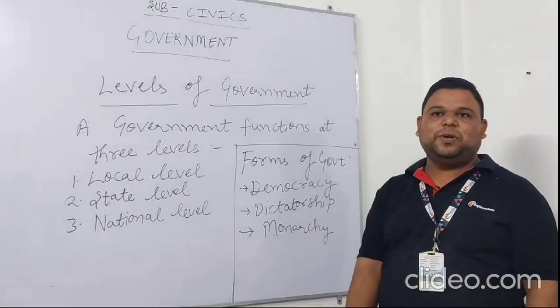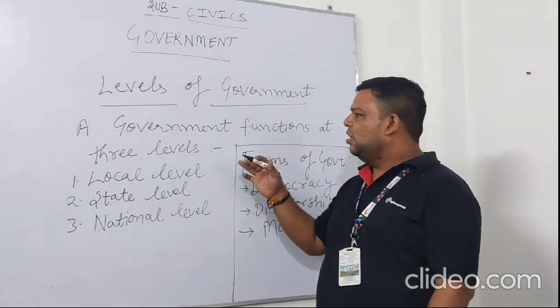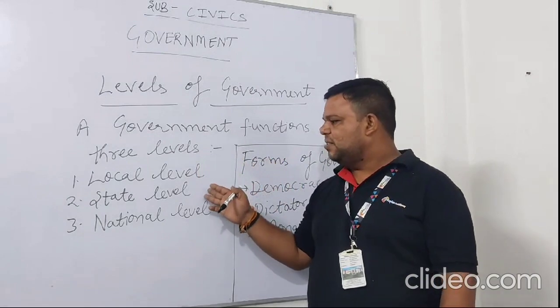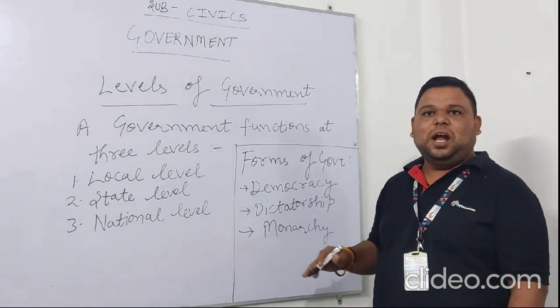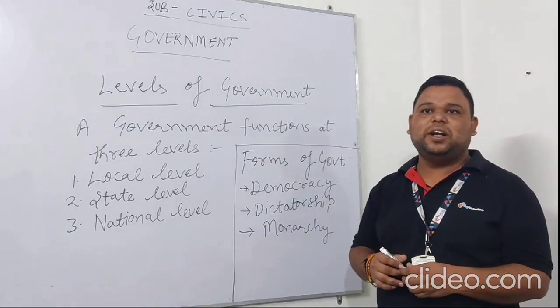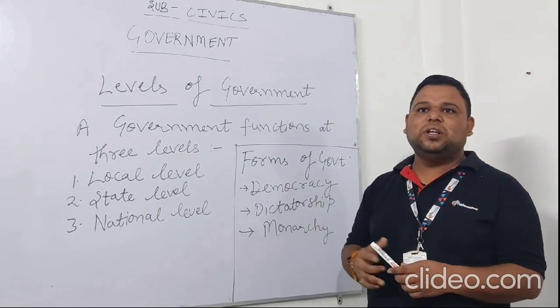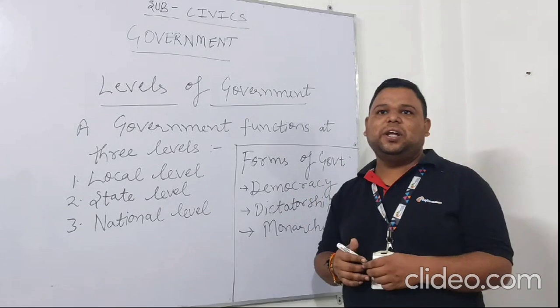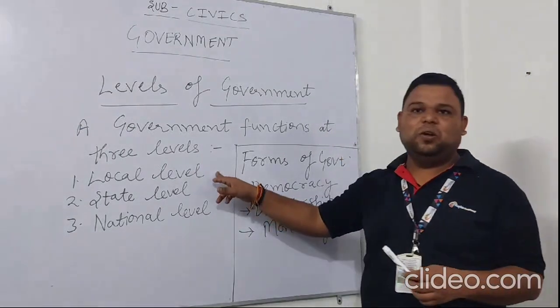Now the levels of government. A government can be of three types: local level, state level and national level. Involving villages, towns and localities, decisions which concern only the people residing in a particular area are taken at the local level.